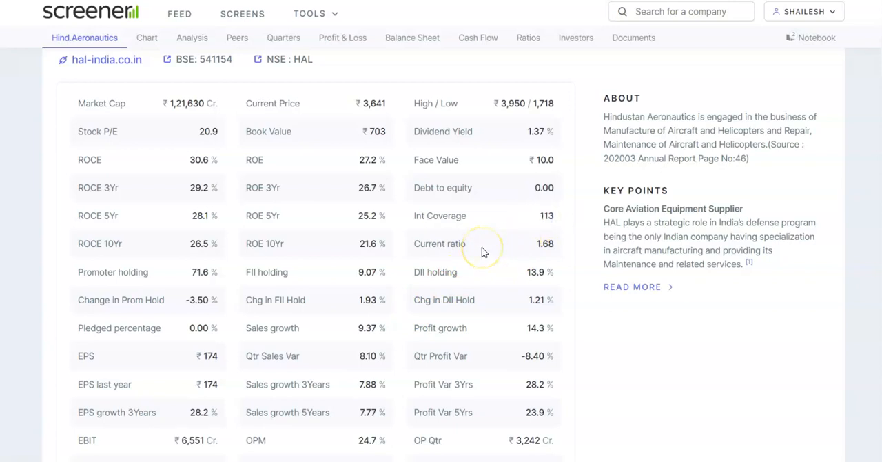So it will be able to pay off its interest, whatever may be there. It will be easily able to pay that. If we look into the current ratio, it is 1.68, which specifies that the management is working very efficiently.